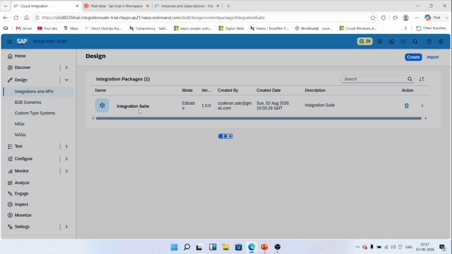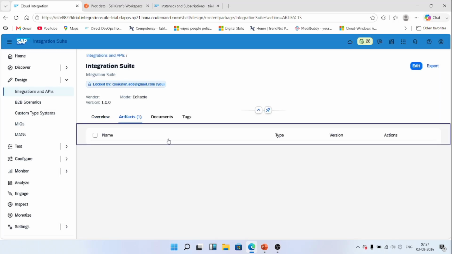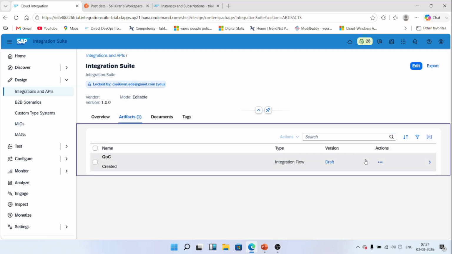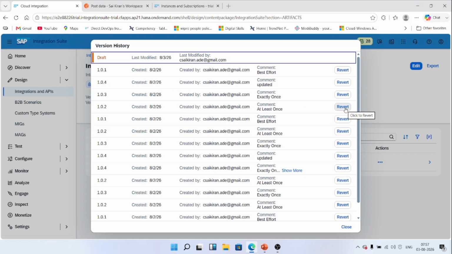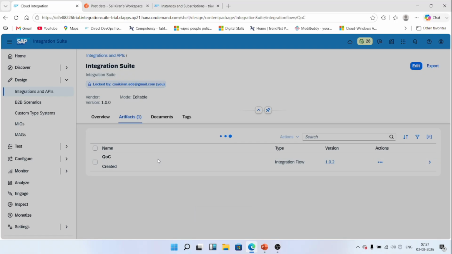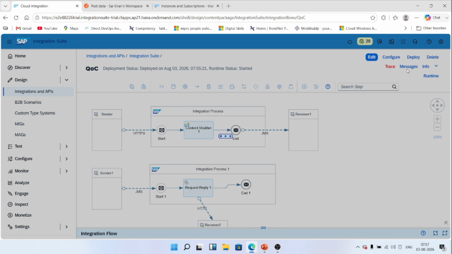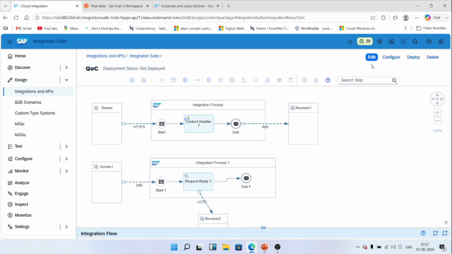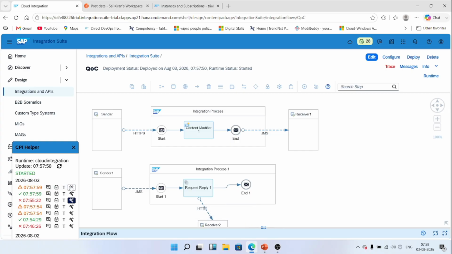So we can go to the second version, at least once. Here you are seeing different versions. I'm going to the at least once version now. Okay, I'm opening it and trying to deploy. Then I send the same data from Postman. You can see how it is: the receiver has failed.